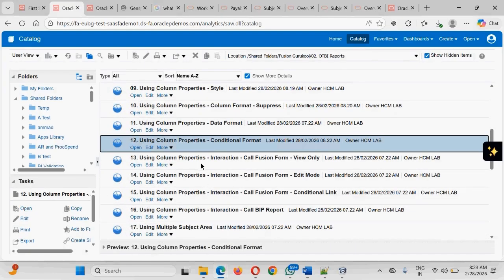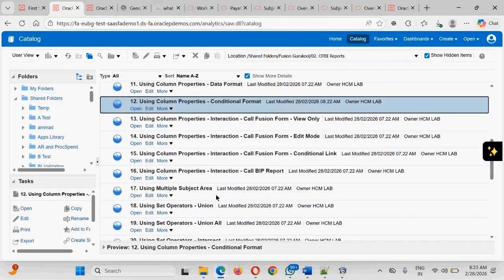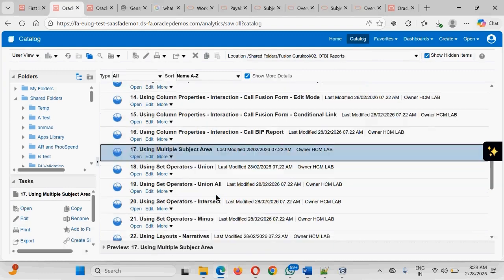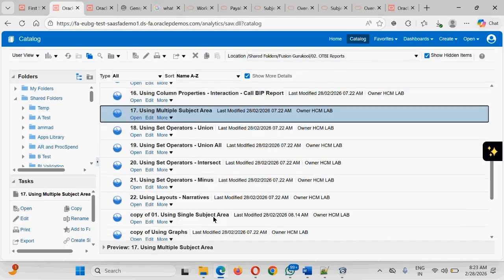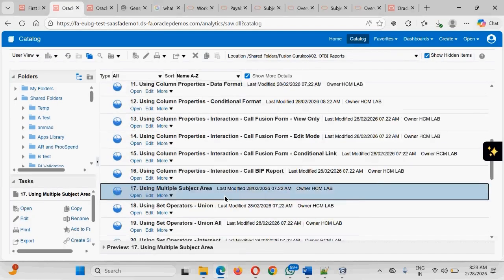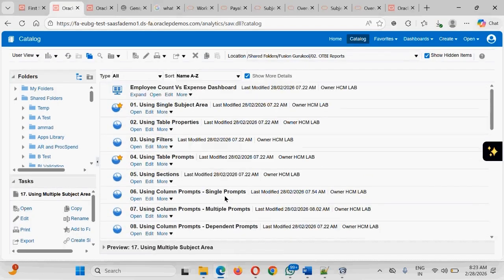In addition to that, we will now be looking into some more advanced column properties, to see view only data, edit data, and calling any sort of BIP reports. Then we will be seeing the use of multiple subject areas, set operators, and different sorts of layouts. These are all the advanced topics that we are planning for our day 2 class.